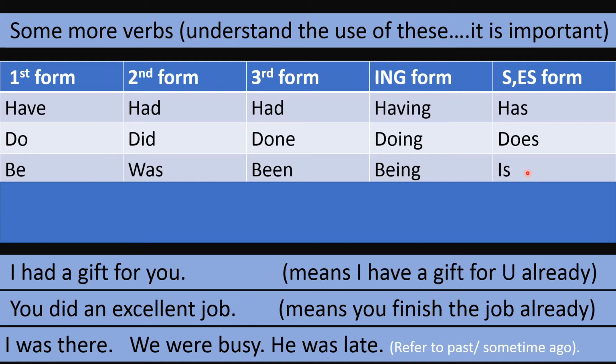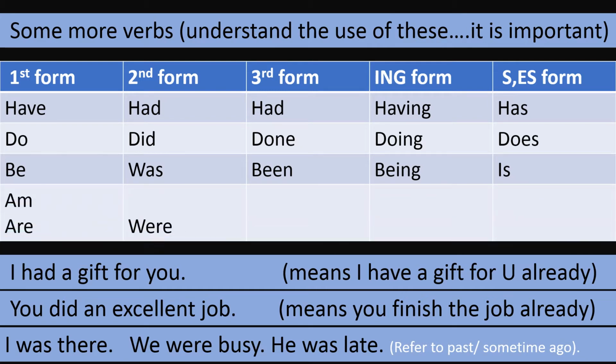Now, what are the other forms of be? Can you recall? Think about it. So there are other forms of be. Am, are. These are the two other forms of be that are used for present tense. And then we say that second form of am is was, as second form of be is was.